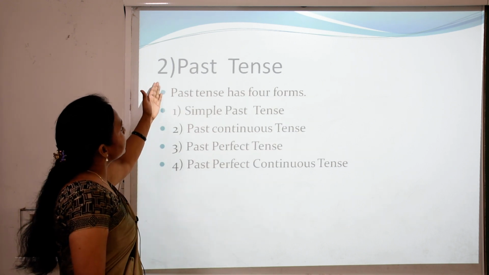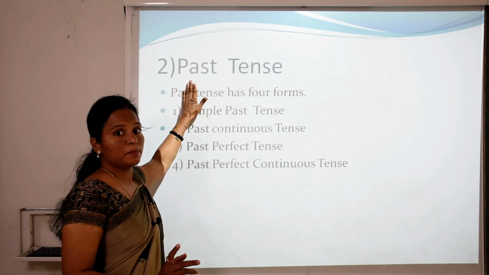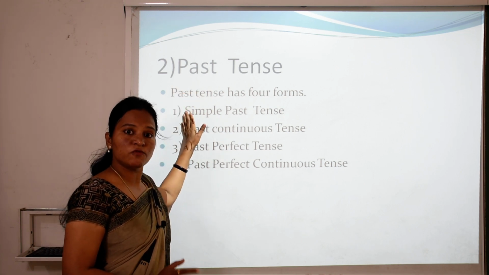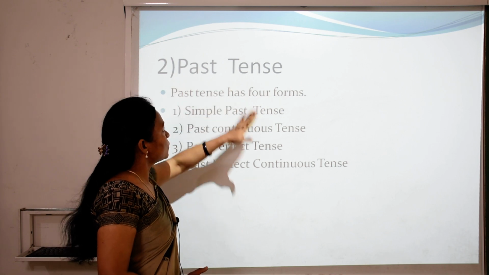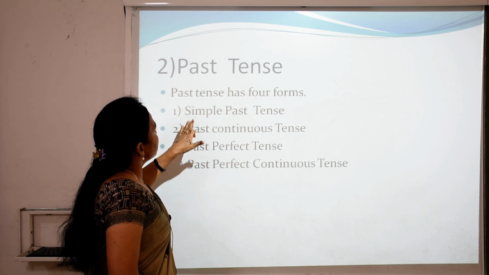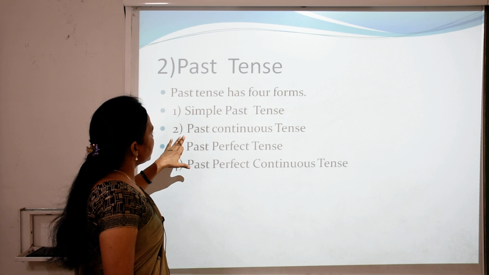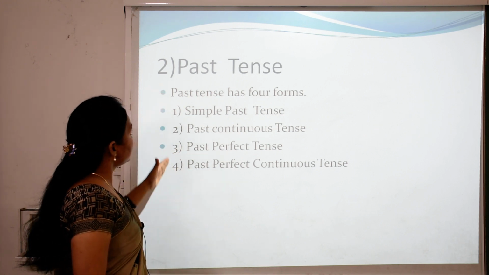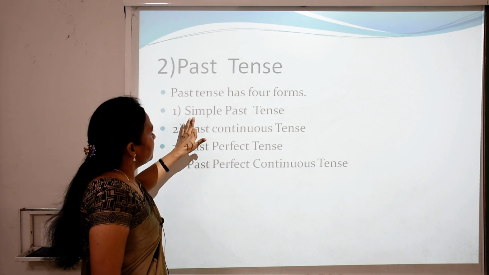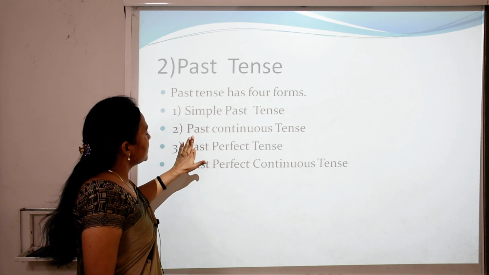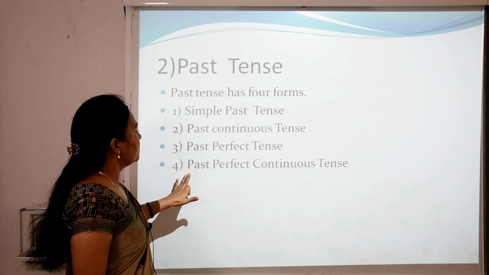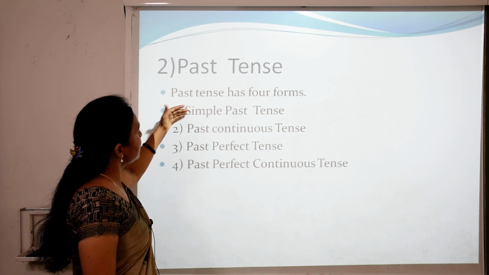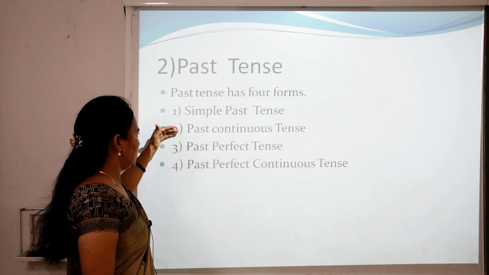So next past tense. First is present tense, second is past tense. So children, each tense has four forms. Past tense has also four forms. Simple past tense, past continuous tense, past perfect tense and past perfect continuous tense. There are four forms. Which one? Simple past tense, past continuous tense, past perfect tense and past perfect continuous tense. So children, we will discuss here simple past tense and past continuous tense.